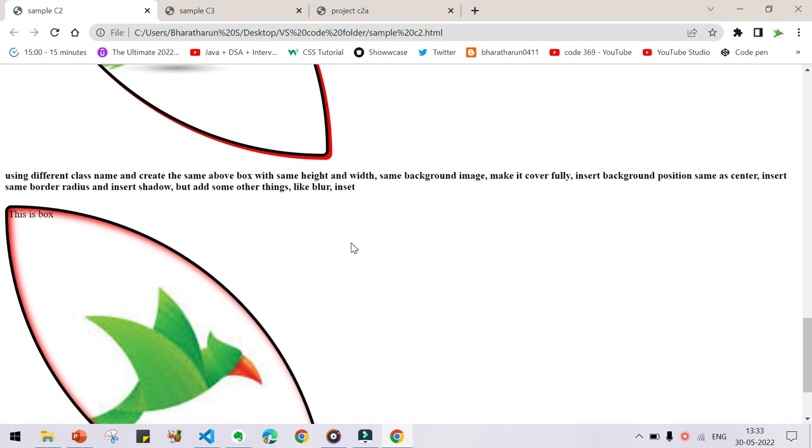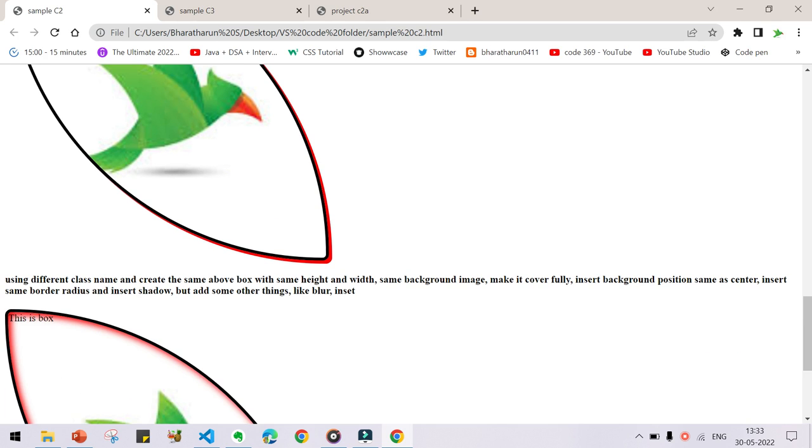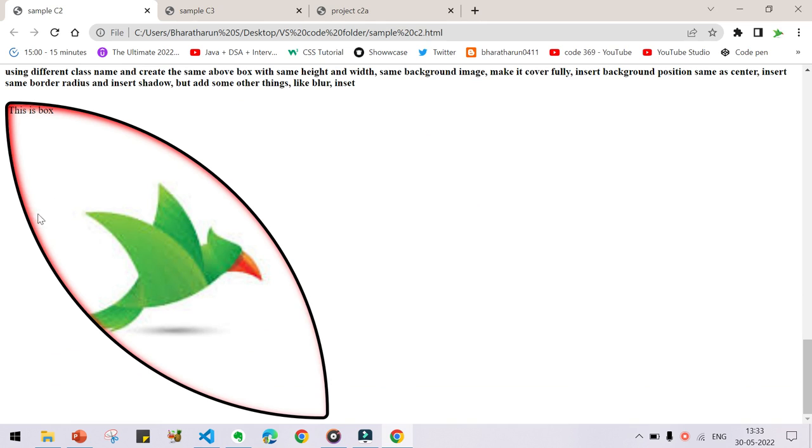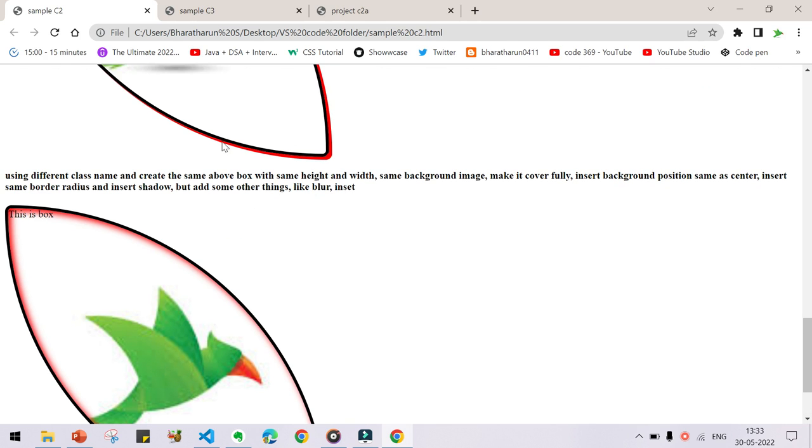Okay, that's what. So what does inset mean? This shadow is outside the box, but this shadow is inside the box. So that is why it is called inset. And what does blur mean? It is visible clearly, but this is blurred. Okay, that's what we are going to do.